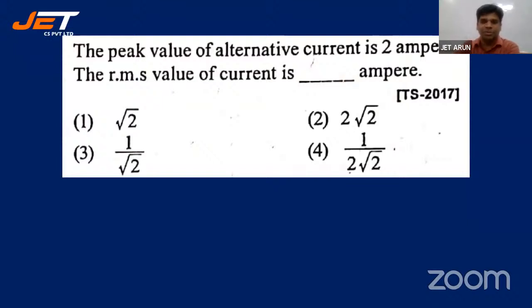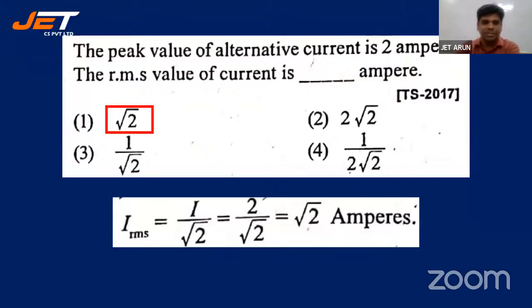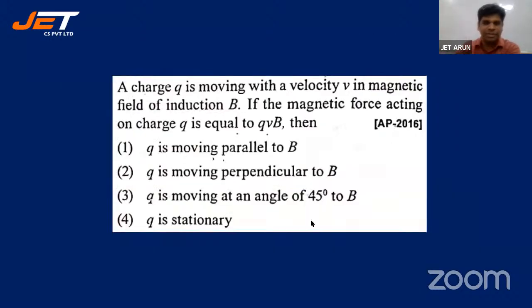2 amperes by root 2. 2 by root 2 is how much? Root 2. Root 2 is the answer. RMS value is nothing but peak value by root 2. 2 by root 2, which is root 2 amperes. Let's go for the next one. I'm going a little faster, students. We don't have much time.